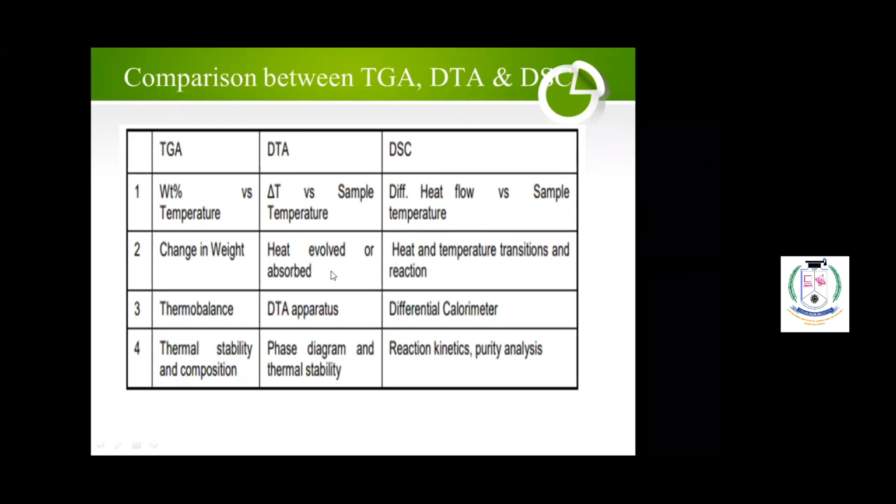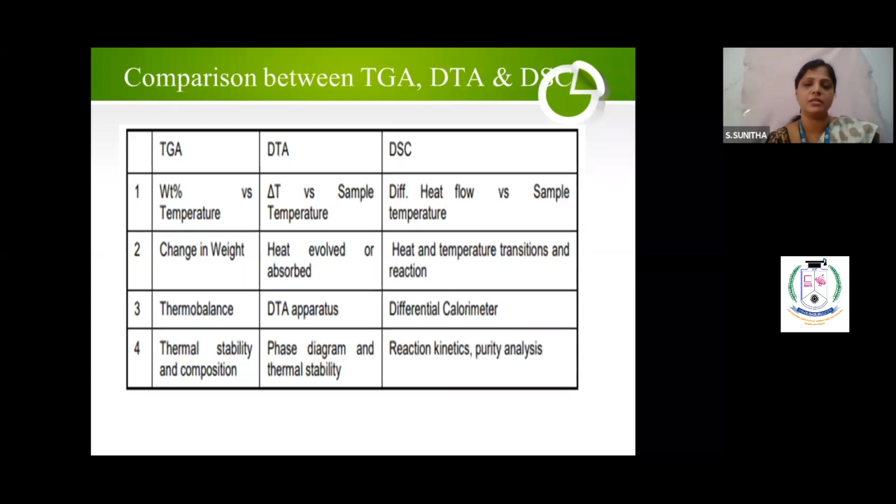Like this you have to make. You can include some more points also. You can make it as a 15-mark question also, but I have made it only for 10 marks. This is more than sufficient. You have to compare in an elegant manner and give the key points. Here you can use null point balance. Null point balance will not be used in DTA and DSC. That point also you can include. I did not, but that also you can include. Clear?